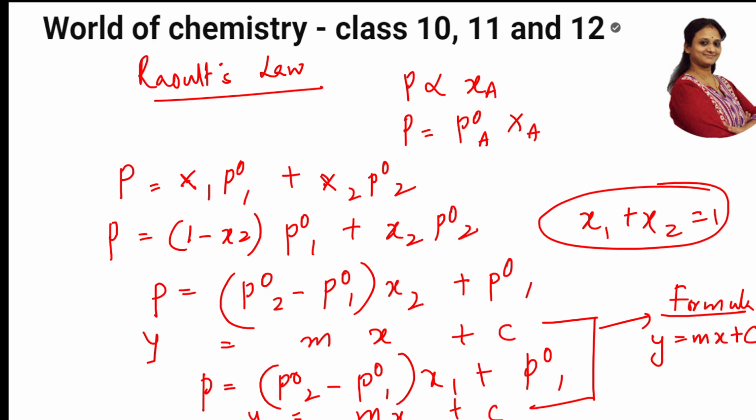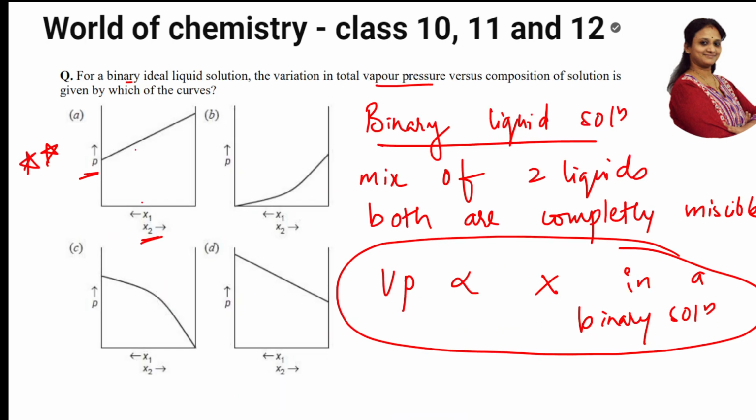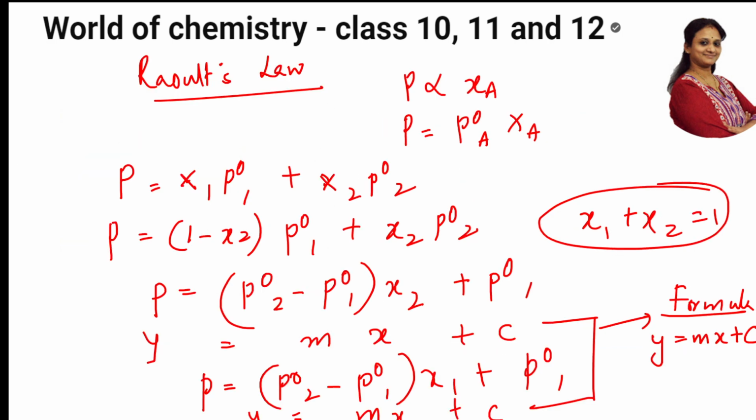So now if I have to go back and see, you check which one is a straight line. This is one straight line, this is one straight line. So here total vapor pressure and the composition of the solution will be a straight line, because the formula which we have deduced is similar to your straight line equation.